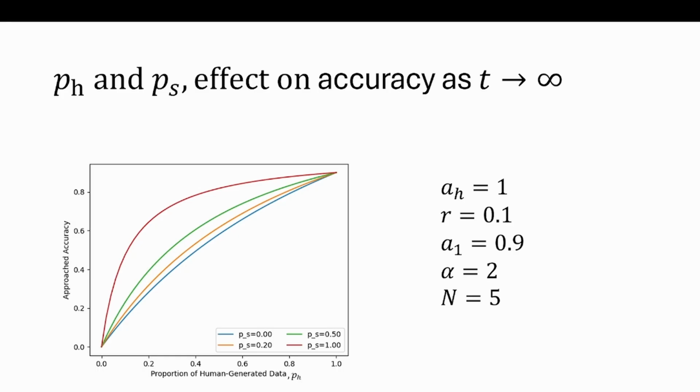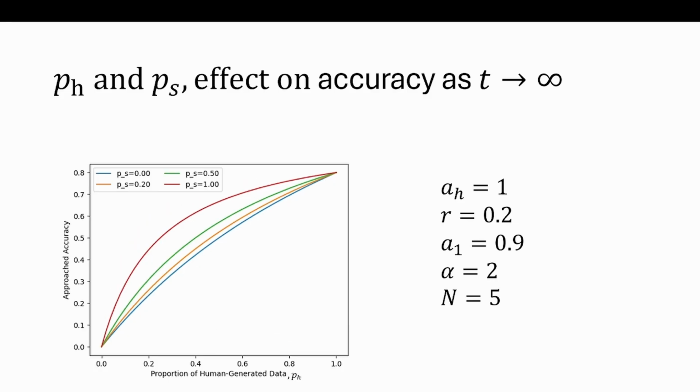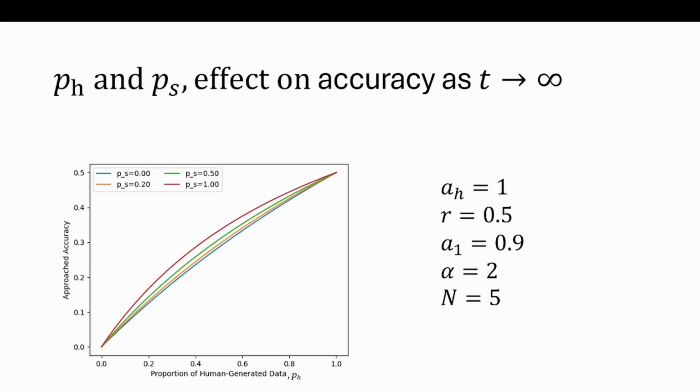Now, we have a relationship of human input into the datasets and the proportion of specialization here. If we see here, first of all, as the proportion of human-generated data increases, regardless of the proportion of specialization, the accuracy does increase. But if it's more specialized, we see that it creates this red curve rather than a linear curve. So if we have higher specialization, then we can get away with having a lower human input and still get the same amount of accuracy in the end. But of course, we also do have R, which as R increases from 0.1 to 0.2 and then to 0.5, we see that it flattens out. So R is also involved here.